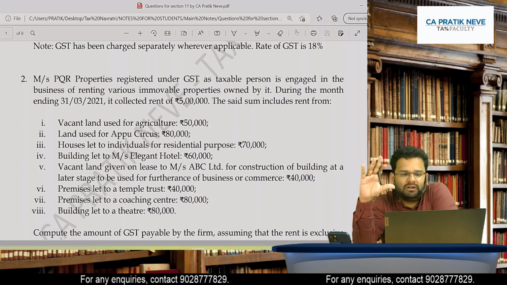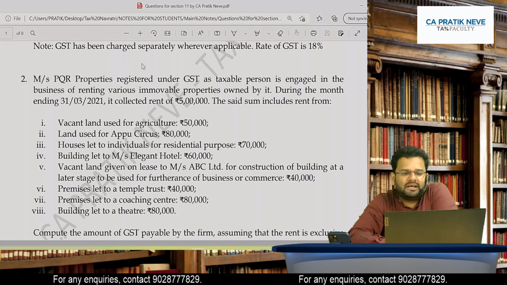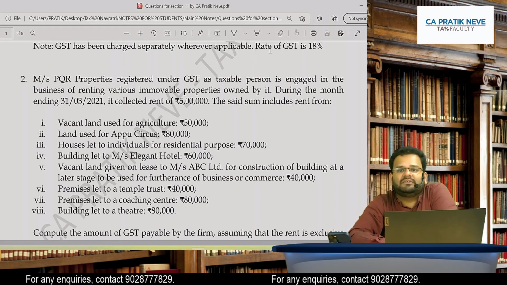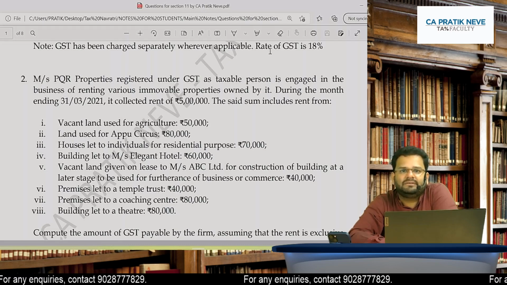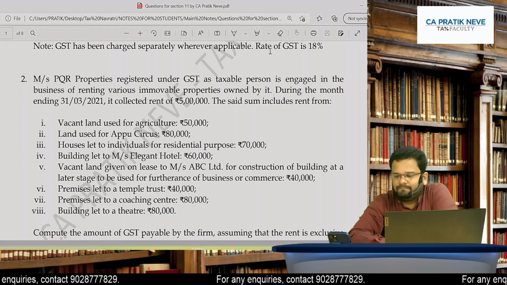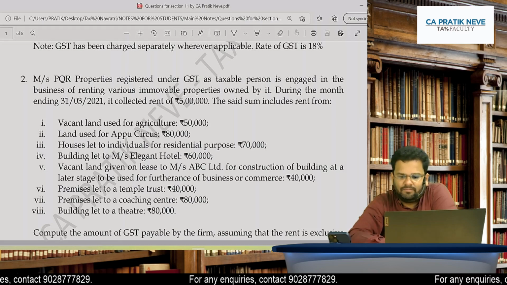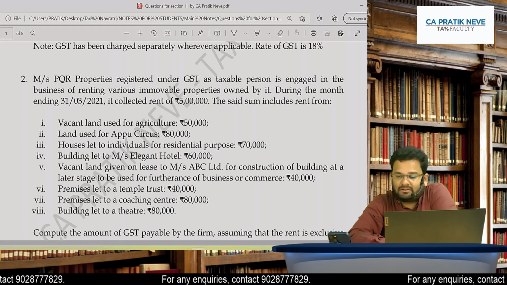Ensure that GST has been charged separately wherever applicable. Agreed? Yes. Final answer will be 6,30,000.